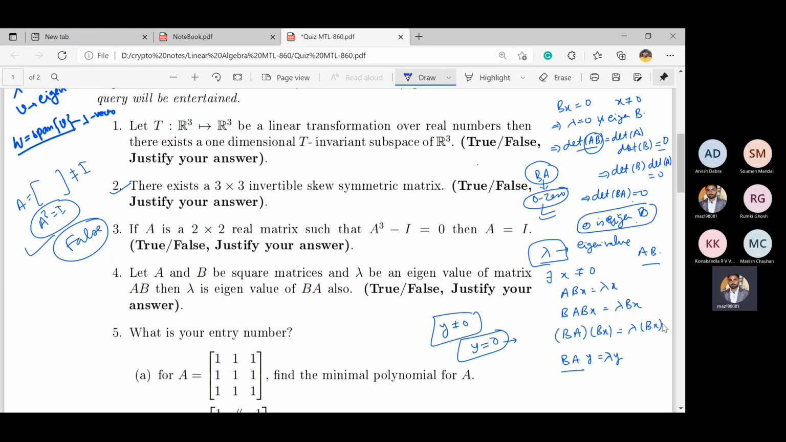So when lambda is 0, AB and BA both have 0 eigenvalue, and if lambda is non-zero, then you can prove that for this lambda, if for AB you get x as an eigenvector, then for BA you will get Bx, let's say y, as an eigenvector for lambda. So the eigenvalues are same, but eigenvectors are different. Okay, is it clear up to here?